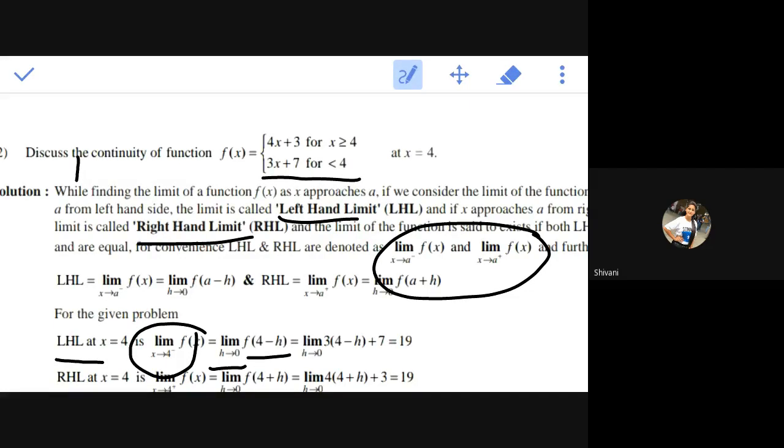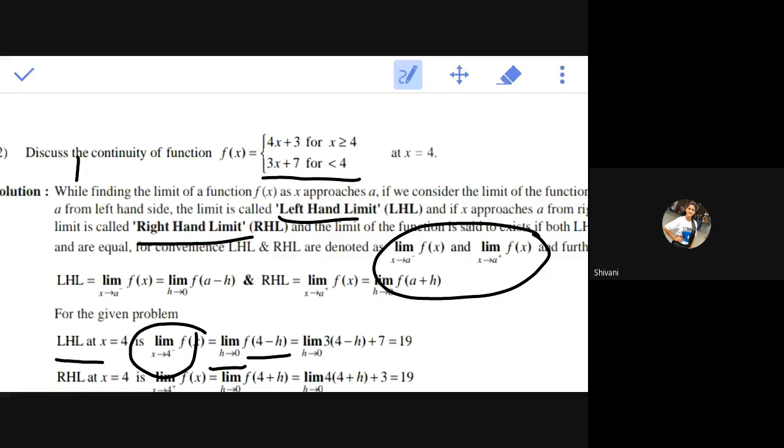This is the standard notation when we are going for less than or greater than. We take a variable h, and we assume that h tends to 0. Instead of saying x tends to 4 with a negative sign, we say h tends to 0, and we calculate the function value at 4 minus h. Correct? So this is how we find the value.